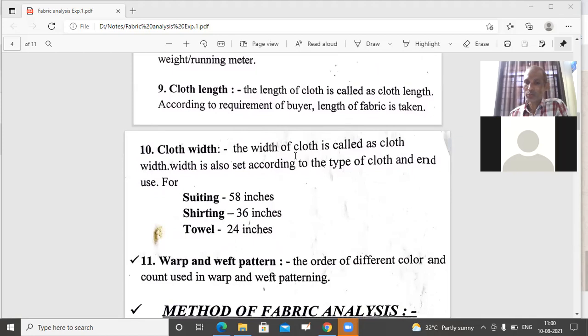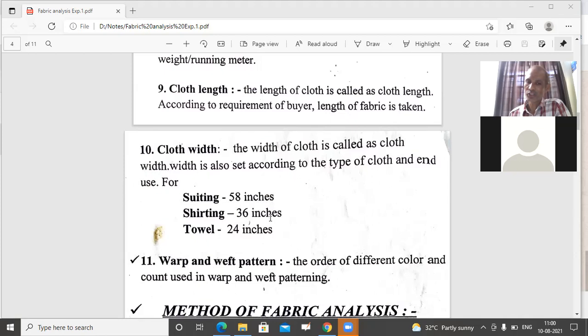Cloth width, the width of the cloth is called cloth width. It is at finished state. This is also known as finished width. In finished fabric, the width of the finished cloth is known as finished width, and it is measured in inches. For shirting, it is generally 58 inches. Slight changes may be there, either 2 inches more or 2 inches less, but generally in the industry, for shirting fabric, we are going for cloth width equal to 58 inches.